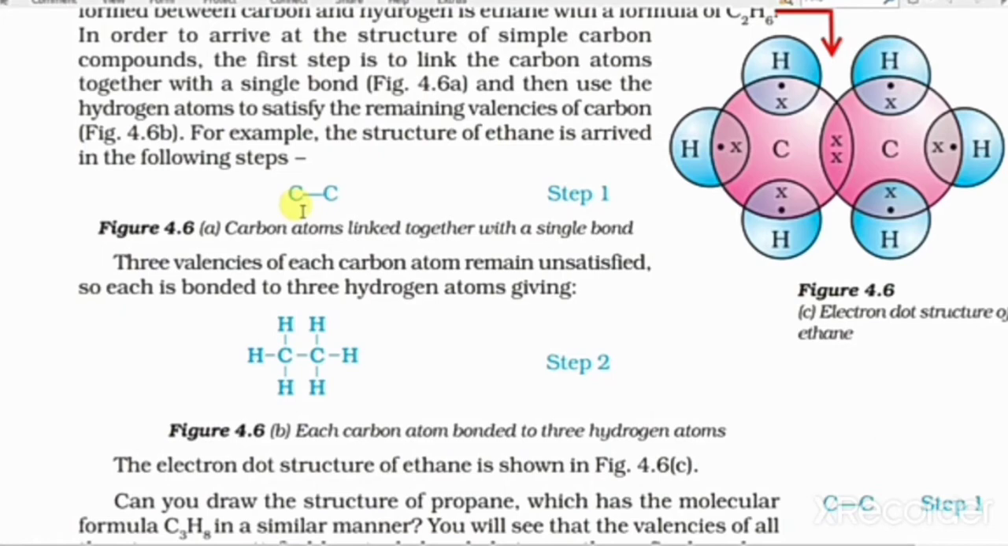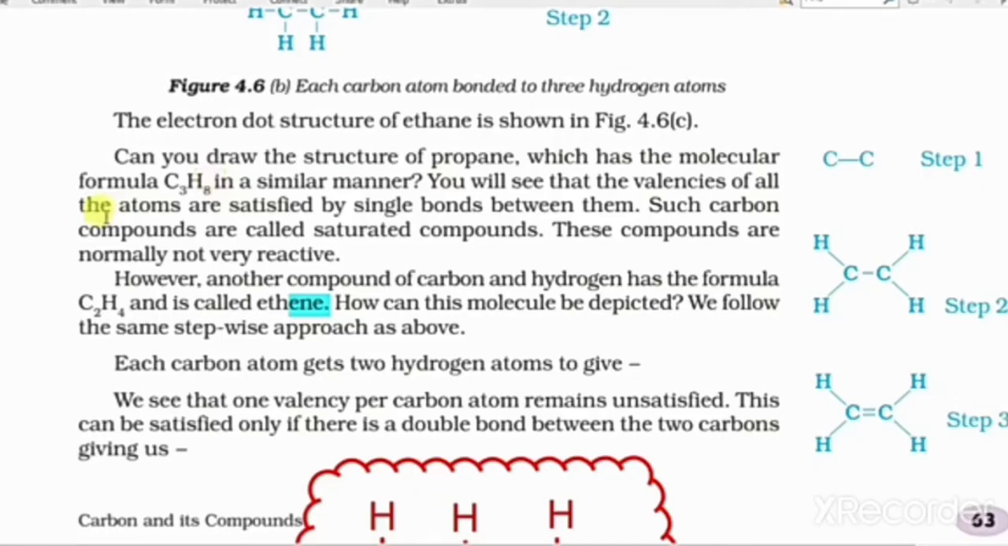Between one carbon and the next carbon there is a covalent bond, that is a single covalent bond. The molecular formula is C3H8, and in a similar manner you will see that the valency of all atoms is satisfied by single bonds between them. Such carbon compounds are called saturated compounds.